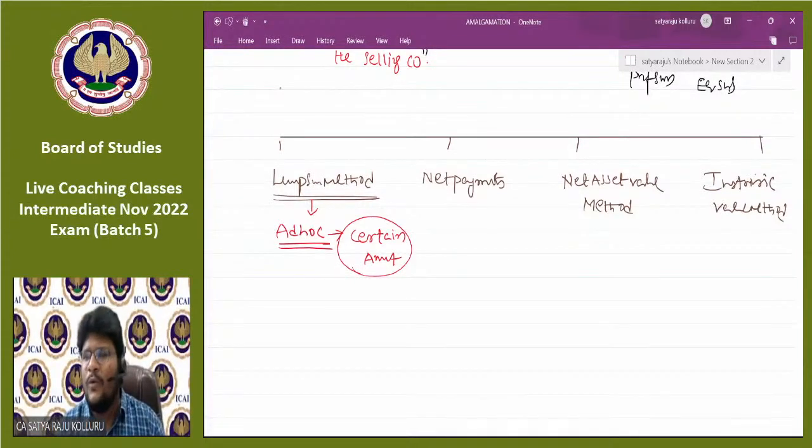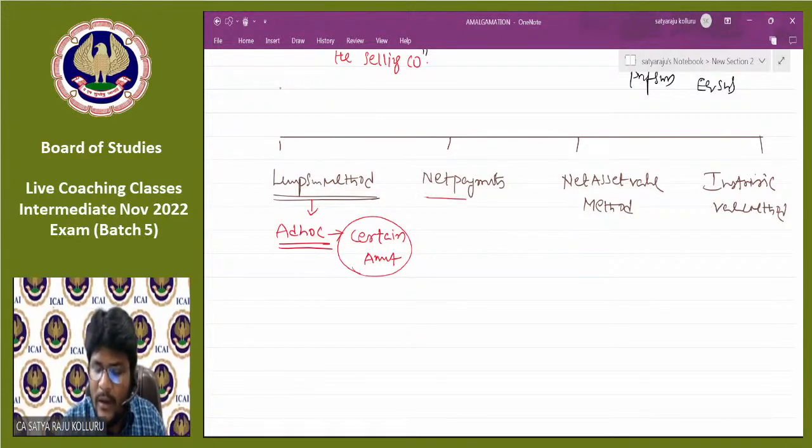We can say lump sum method may not come in the examinations at all, because if the amount is directly mentioned in the problem, there is nothing more to do. But if they want to test certain other issues, except the purchase consideration issue, then they might directly give the purchase consideration amount. That is lump sum method. Lump sum means a certain ad hoc consideration.